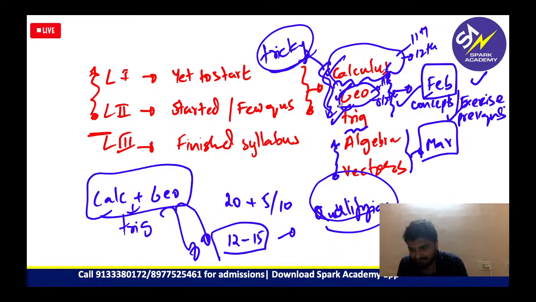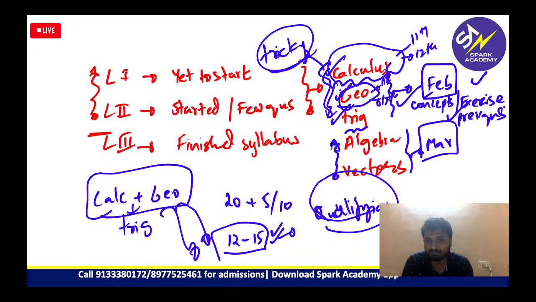Anyway, even at Spark Academy right now, whatever topics I'm discussing, calculus and geometry is my plan right now to make you thorough in calculus and geometry. Right? So once you do this, these are the number of questions which you can attempt. And then slowly from Feb onwards, you will have already written one exam. Even if you don't do well, it's fine. Give your best shot.